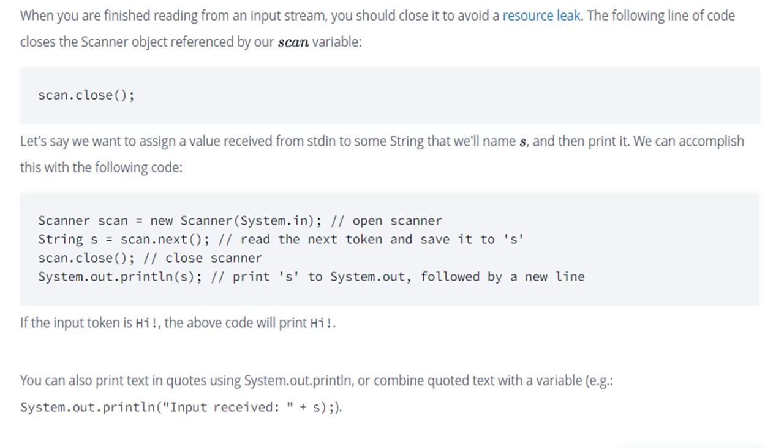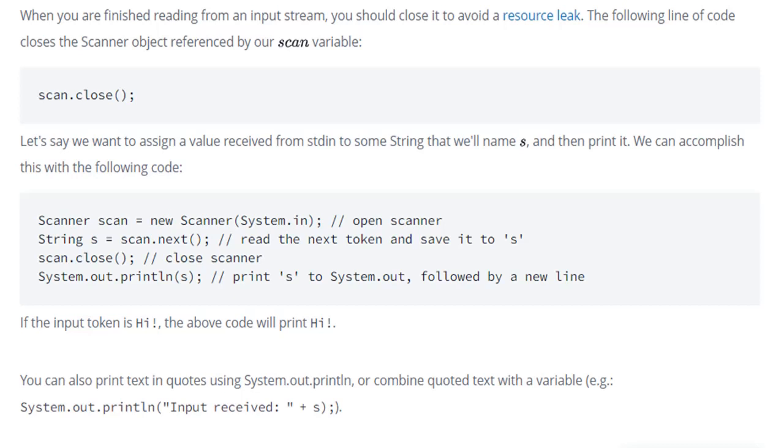When you have finished reading from an input stream, that is the Scanner class, you should close it to avoid a resource leak. The following line of code closes the scanner object referenced by the scan variable. As we saw in the previous slide, we created an object scan of the class Scanner, so we need to close it with the syntax scan.close();